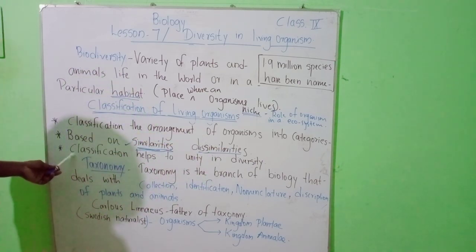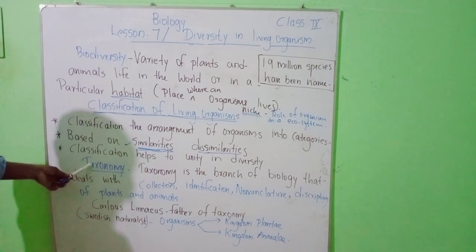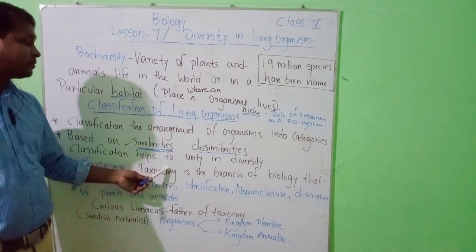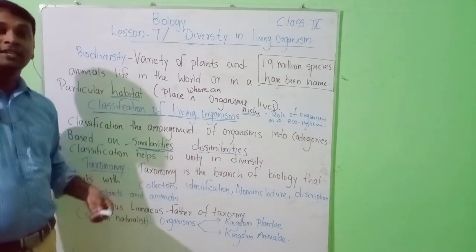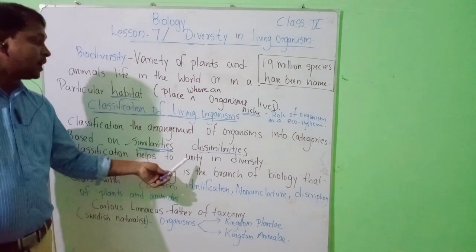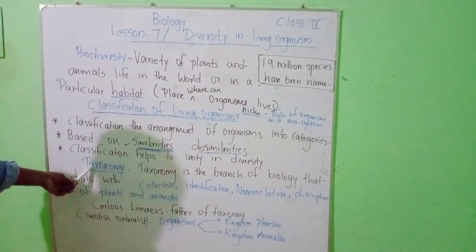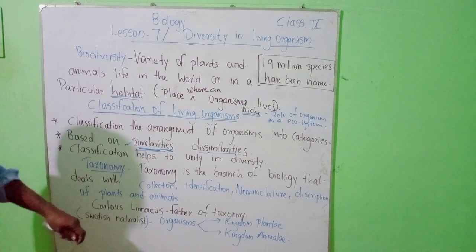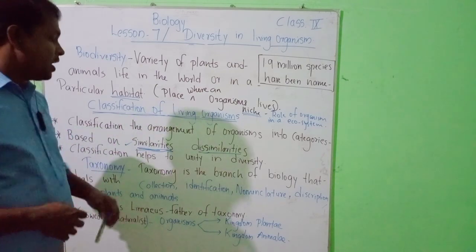And the third point I already explained. With an example, I explained classification, which helps in unity in diversity. Just think about our country; that is the unity in diversity. Next, the next point we are going to study is taxonomy.